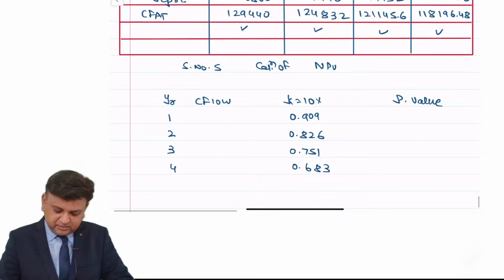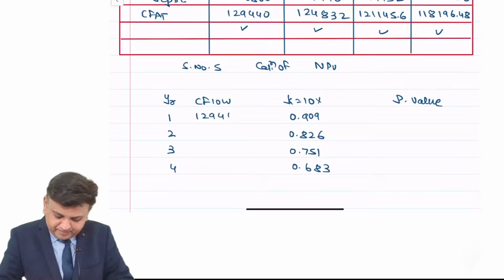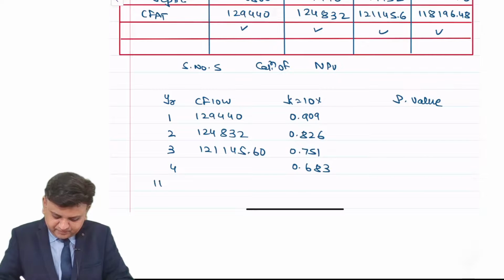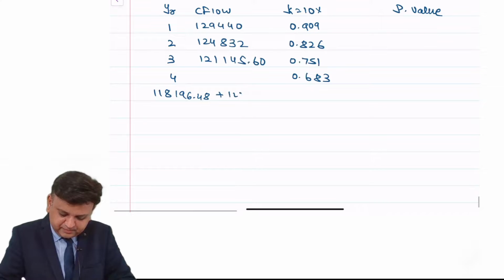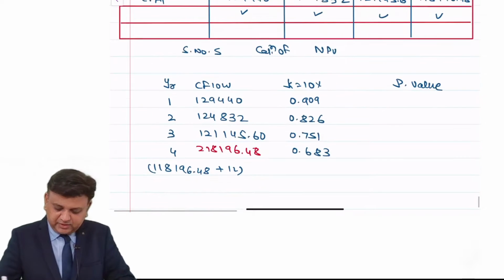So first year end, it is 129,440, 124,832, 121,145.6, 1,18,196.48 plus 1 lakh, so 218,196.48.